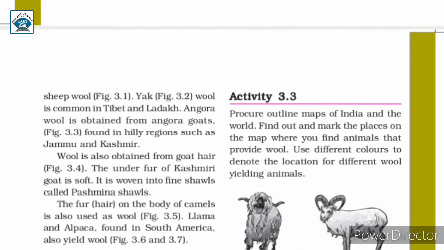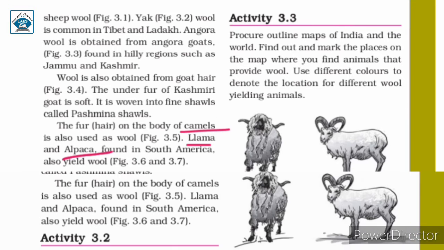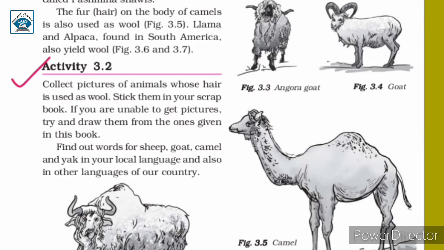Other animals whose fur or hair on the body is used as wool are camels, llama and alpaca, the latter being found in South America. Next, activity 3.2. Collect pictures of animals whose hair is used as wool. Stick them in your scrapbook.